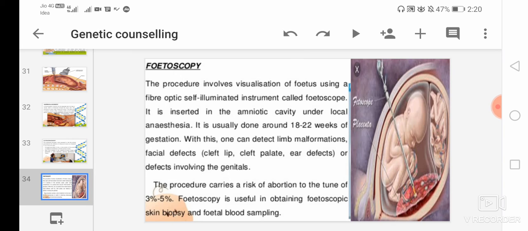Fetoscope is also useful in obtaining fetoscopic skin biopsy and fetal blood sampling.